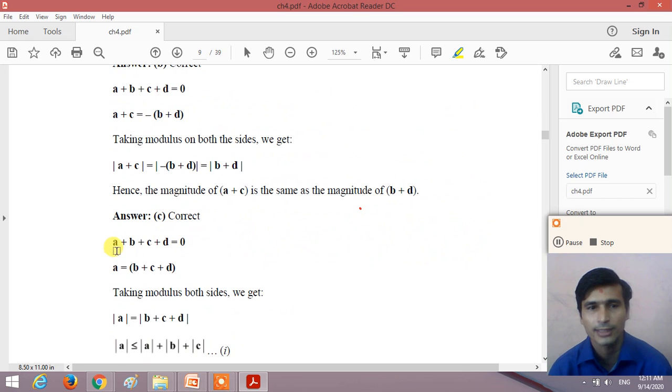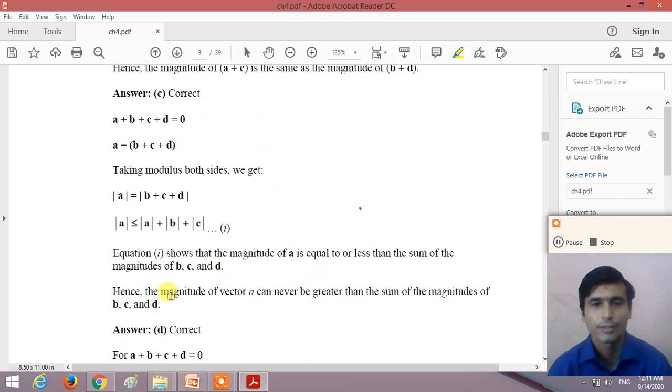Look at this. Vector A plus vector B plus vector C plus vector D is equal to 0. So we can say that A is equal to minus the vector B plus vector C plus vector D. Now if we consider this, the magnitude of the vector A can never be greater than the magnitude of vectors B, C and D.